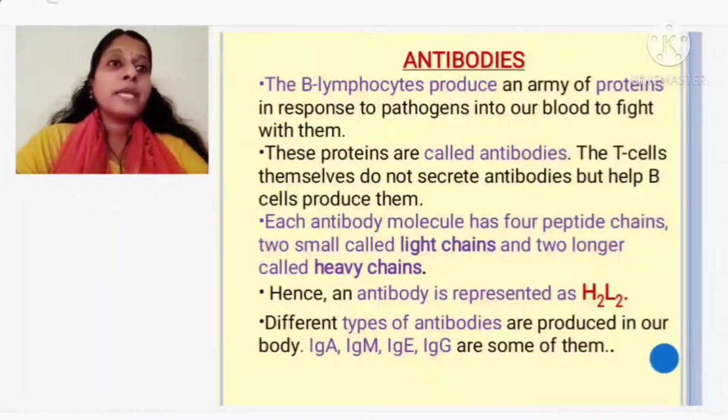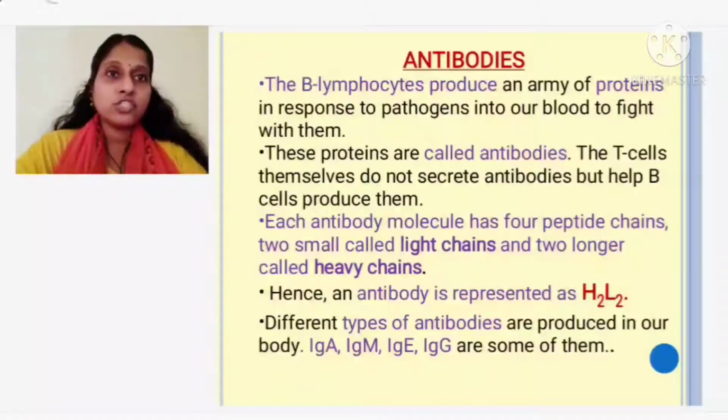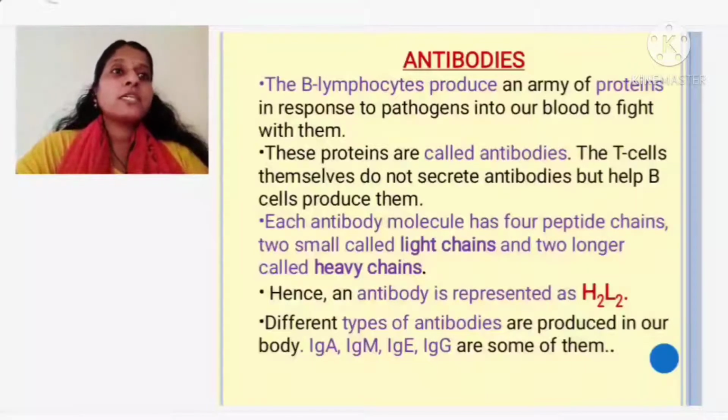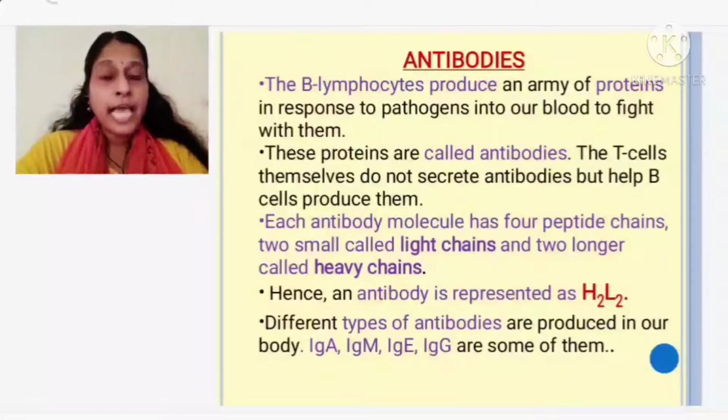Okay. So the B lymphocytes is the one which is producing these antibodies against the pathogen to kill them, to kill the antigen. So these proteins which are produced by the B lymphocytes, we call them as antibodies. Okay. So these B lymphocytes are producing the antibodies, and the T lymphocytes cannot produce these antibodies, but the T lymphocytes help the B lymphocytes to produce antibodies.